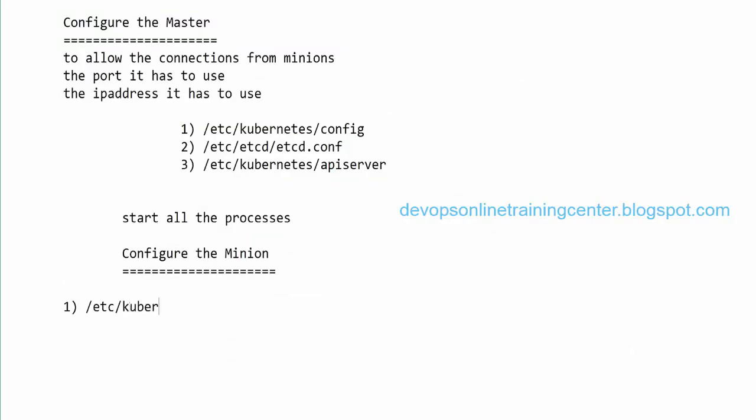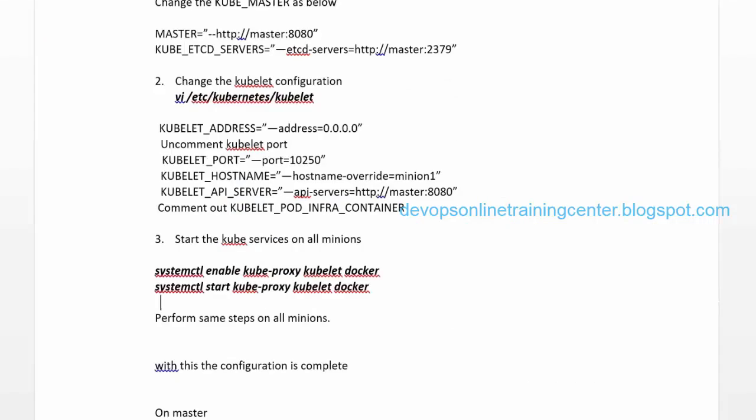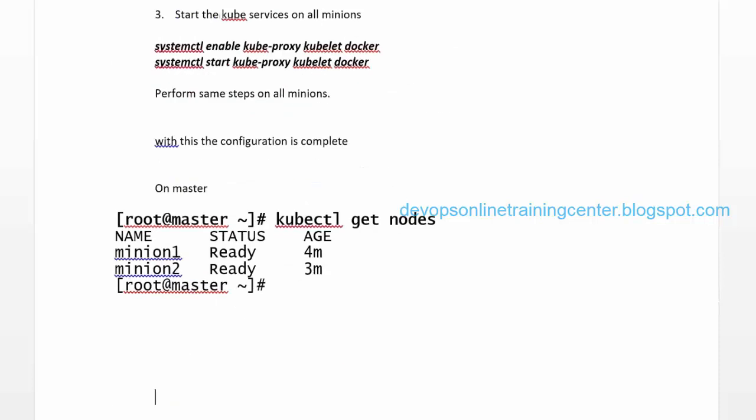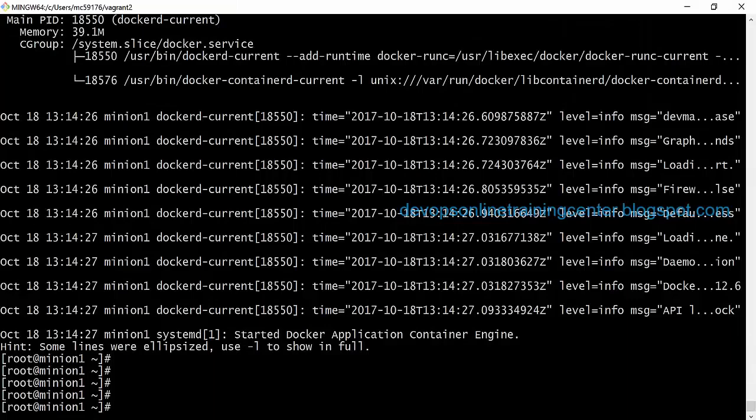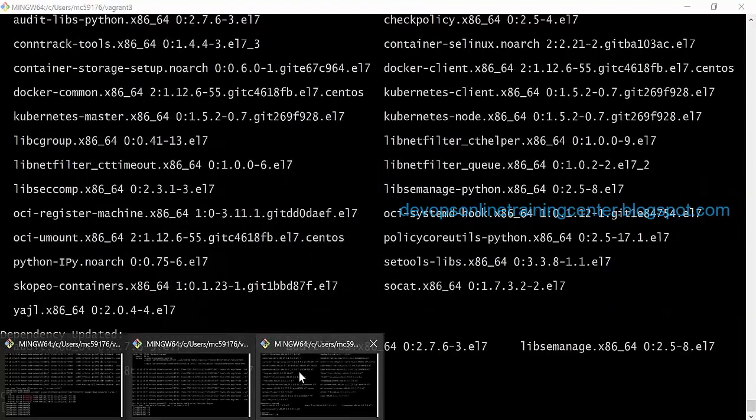/etc/kubernetes/config and /etc/kubernetes/kubelet, right? So these are the configuration changes which we have done, right? And then start the process. So this same thing I need to repeat on the second node as well. So I did it on minion 1, I also need to do it on minion 2, right?